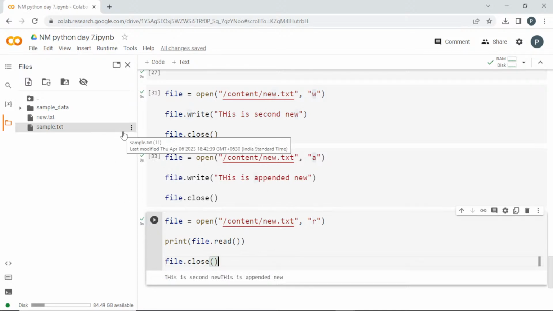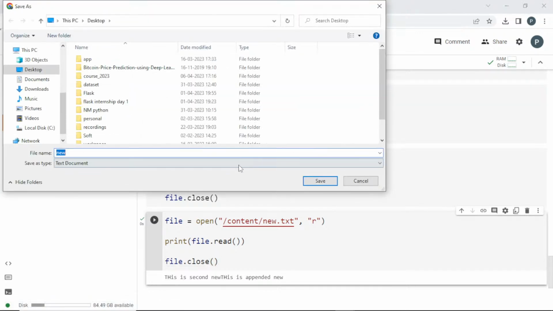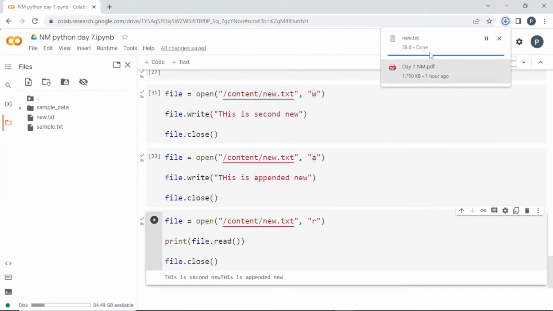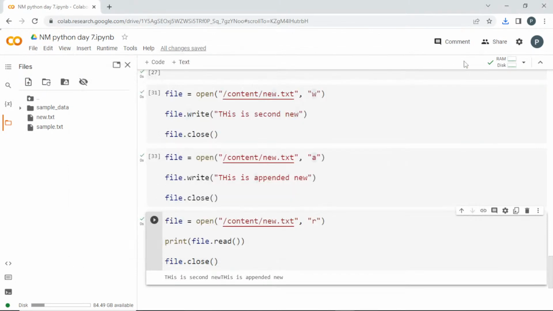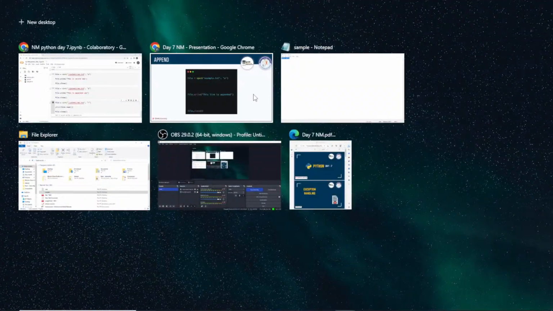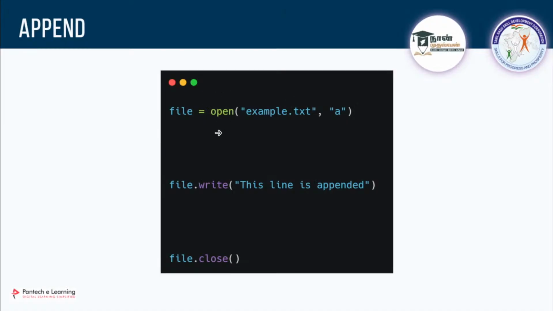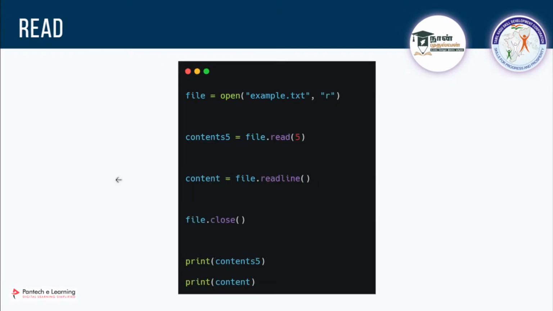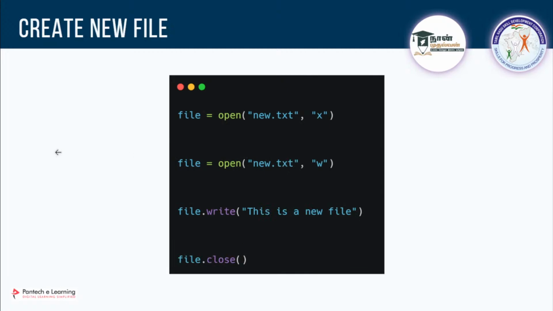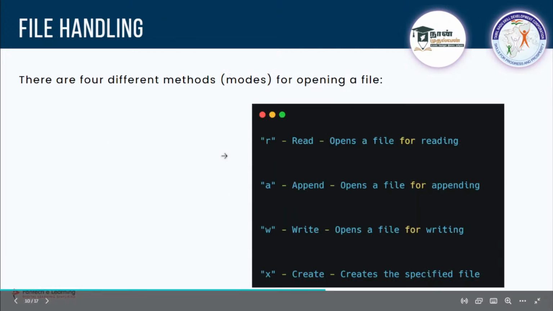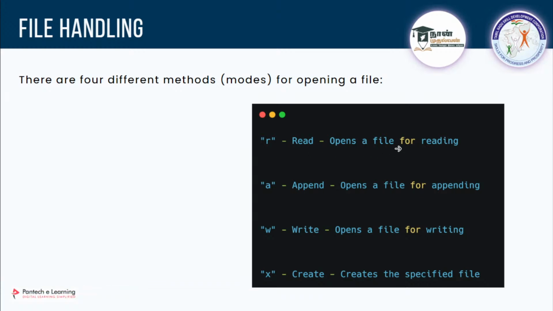If you want to see this, you can actually download it. I'll download this file. It is asking for the location. See here, the contents are written here, right? So this is how you can use file handling in Python. It's very easy. Commonly you will be using open, and if you are going to write, you will be using dot write, or if you are going to read, you will be using dot read. Commonly there are 4 modes, which you can select based on your requirement. Is it clear, guys?